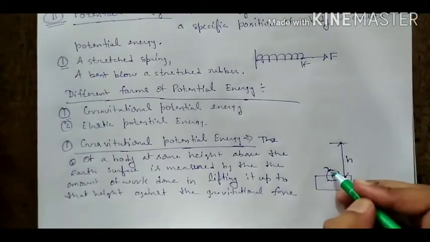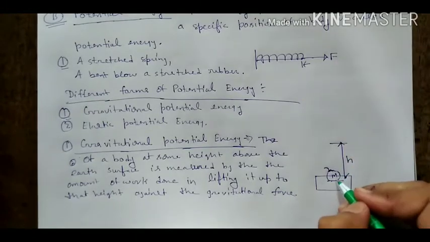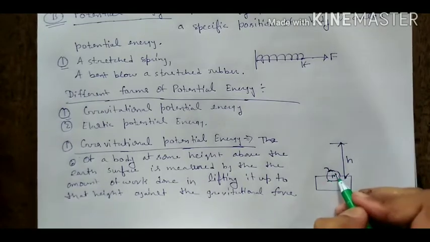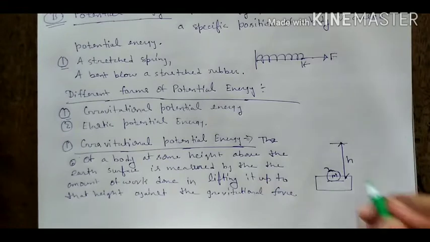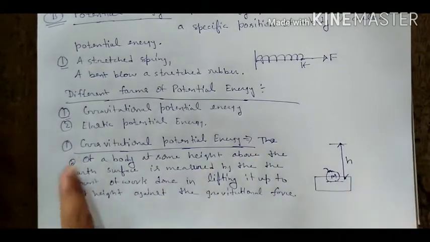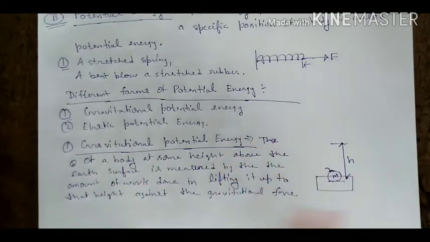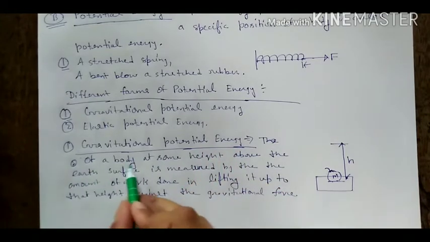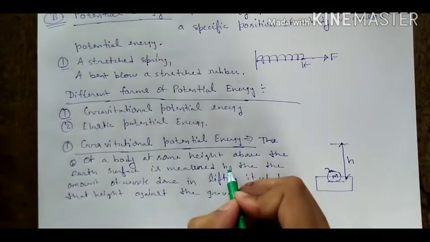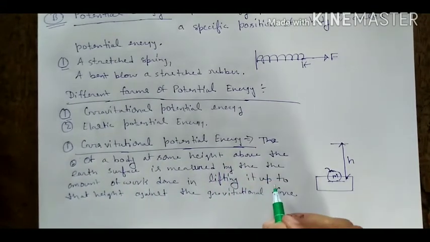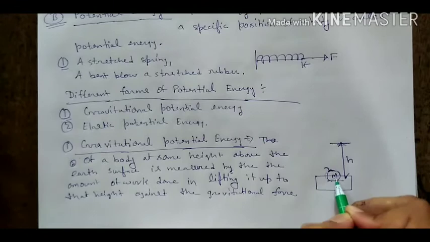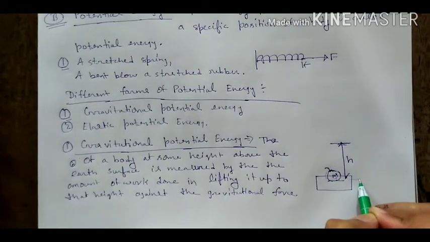When you are moving a body in the upward direction, lifting any body to height h, you are applying a force on this body against the gravitational force. It means you are doing work on the body, and this work done is stored in the form of energy, and this energy is known as the gravitational potential energy. How is it measured? By the amount of work done in lifting it up to that height against the gravitational force.